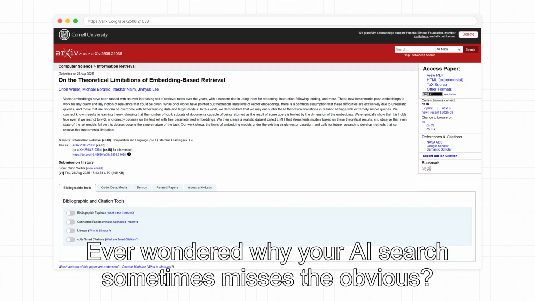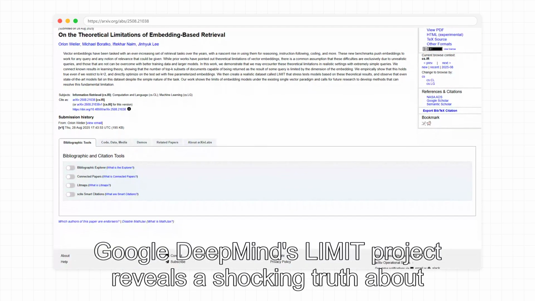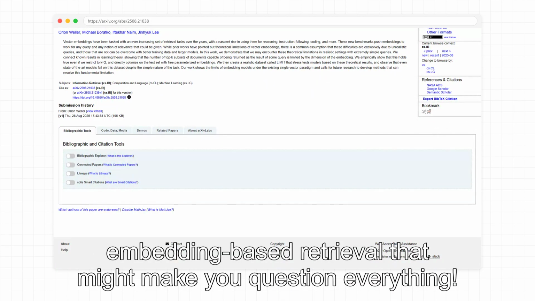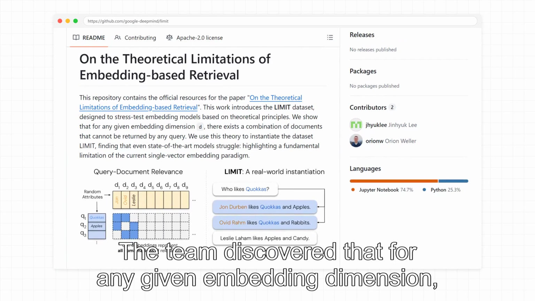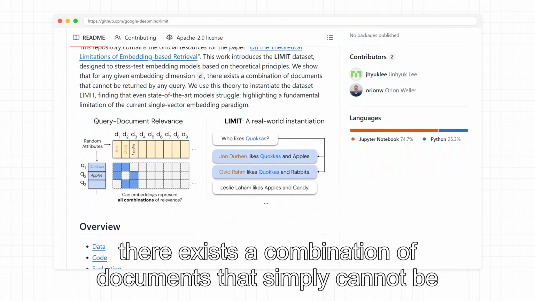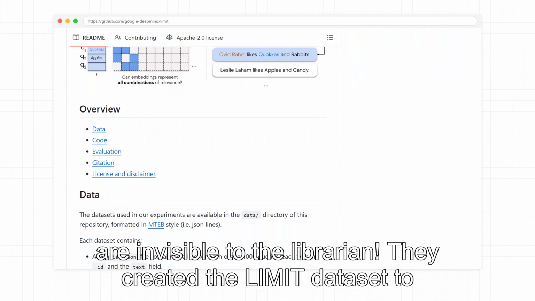Ever wondered why your AI search sometimes misses the obvious? Google DeepMind's LIMIT project reveals a shocking truth about embedding-based retrieval that might make you question everything. The team discovered that for any given embedding dimension, there exists a combination of documents that simply cannot be returned by any query. It's like having a library where some books are invisible to the librarian.